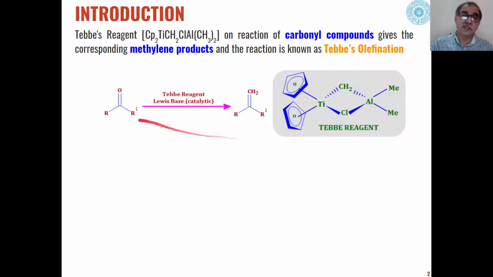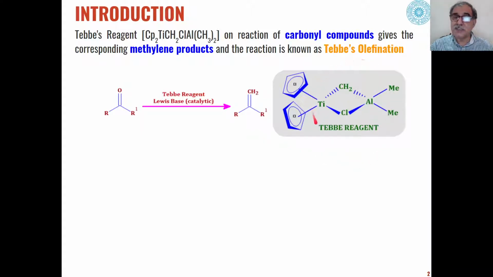And this conversion of carbonyl compounds into methylene compounds using Tebbe reagent in presence of Lewis base as a catalyst is called Tebbe olefination.